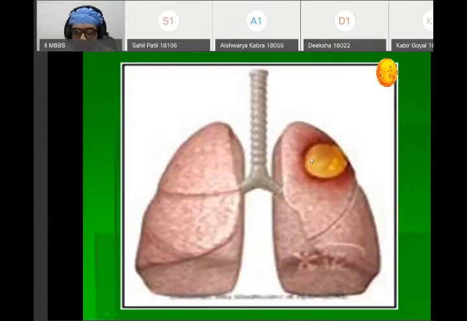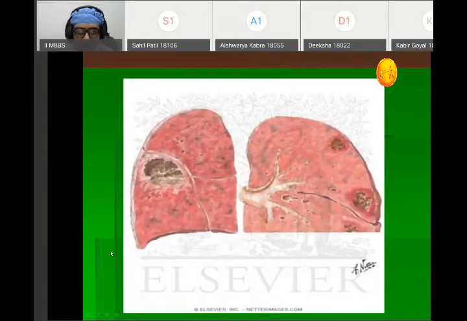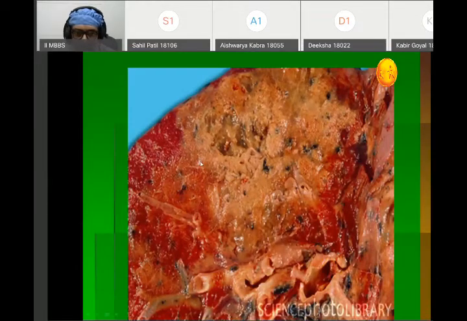In this diagram, you can see a large abscess with a cavity and the lining. The fibrous lining can be very well appreciated. Again, in this diagram, you can see multiple lung abscesses with cavities. These cavities are of variable sizes and are lined by a fibrous wall. Again, in this diagram, you can see diffusely scattered consolidated areas, which can be very well appreciated in lung abscess.